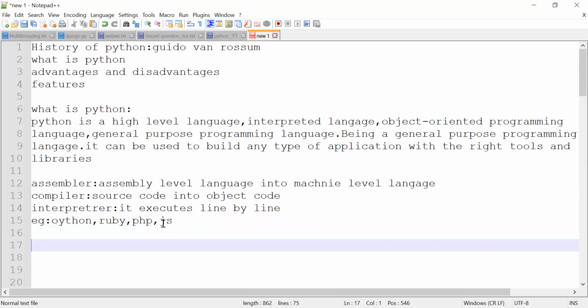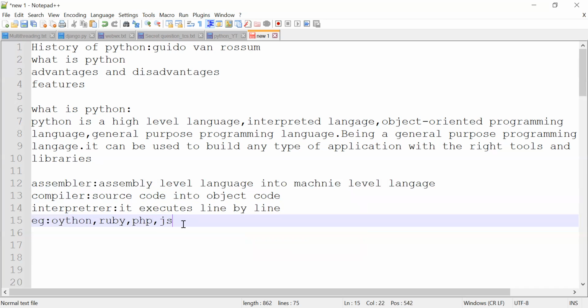The main difference between a compiler and an interpreter is, for example, I write some 100 lines of code. In that 100 lines of code, I have an error in the 99th line. Then the interpreter executes the first 98 lines and it shows the error in the 99th line. But a compiler does not execute even one line. It directly shows there is an error in the 99th line.